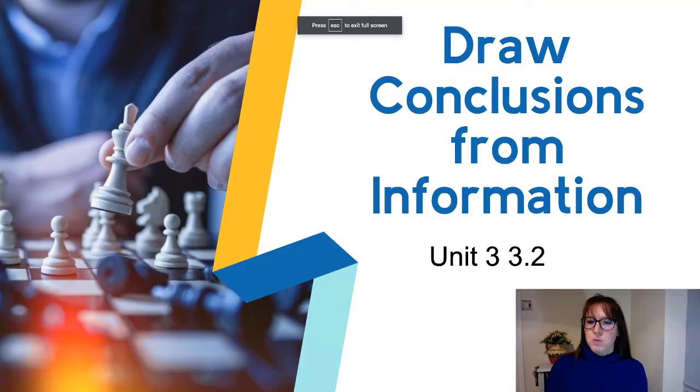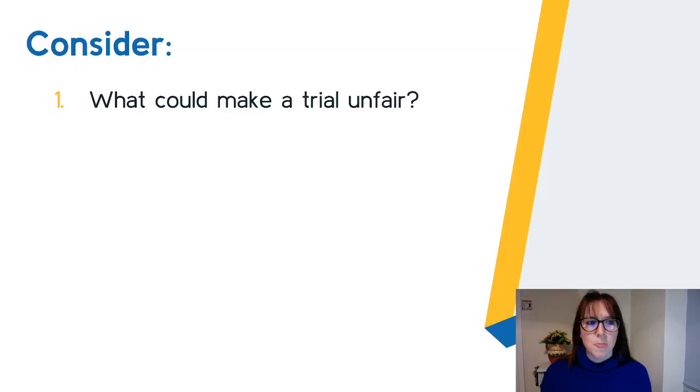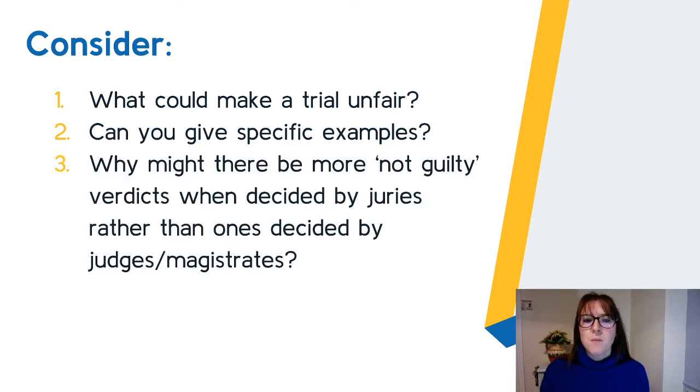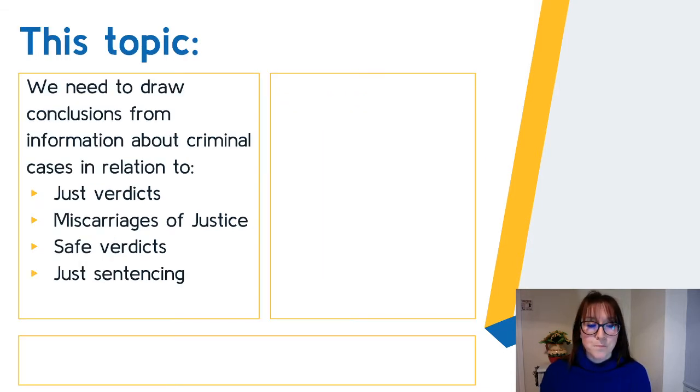Alright, so this one is Draw Conclusions from Information, Unit 3, 3.2. What I got my students to consider first of all was what could make a trial unfair, and can they give specific examples for this. So any trials that we've come across that they think were unfair, and then why might there be more not guilty verdicts when decided by juries rather than ones decided by judges and magistrates. So why do juries vote for not guilty in more cases than the judges and magistrates? Is there a fairness thing to play there?